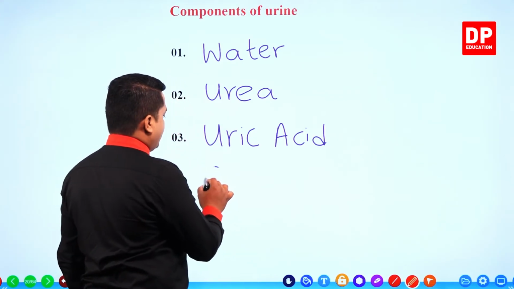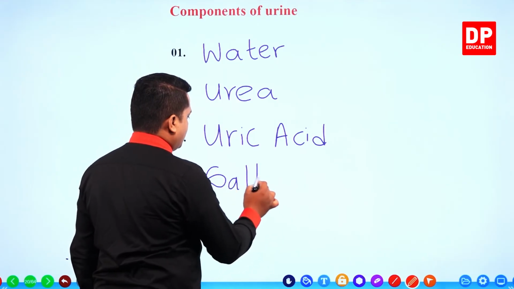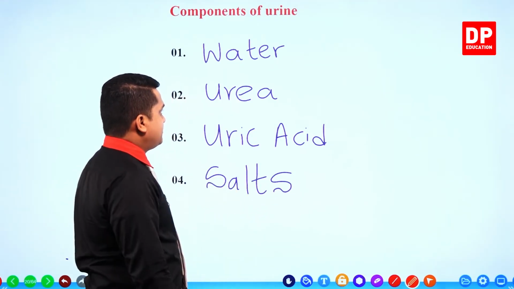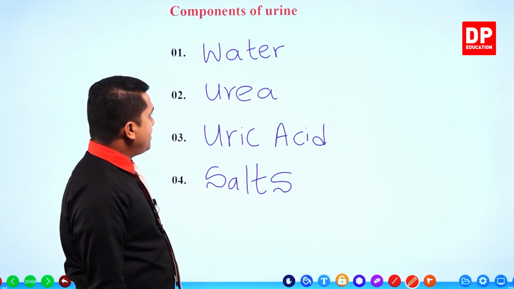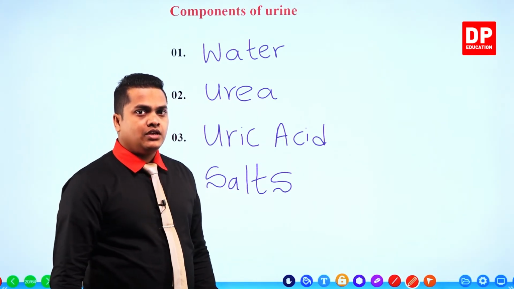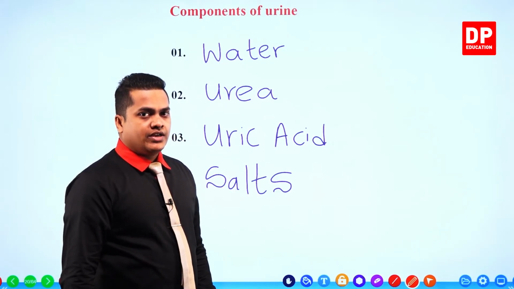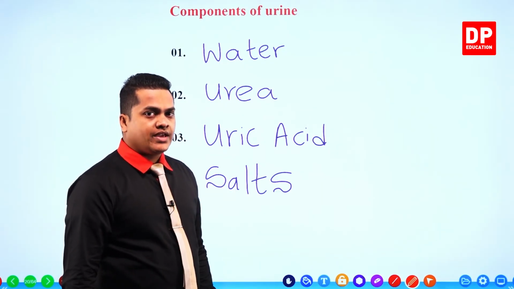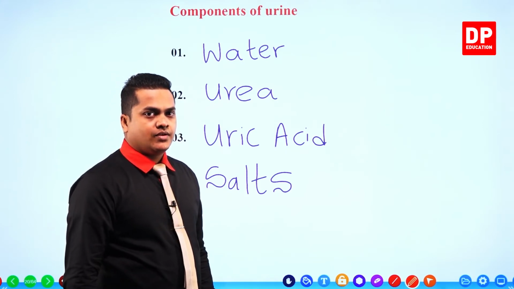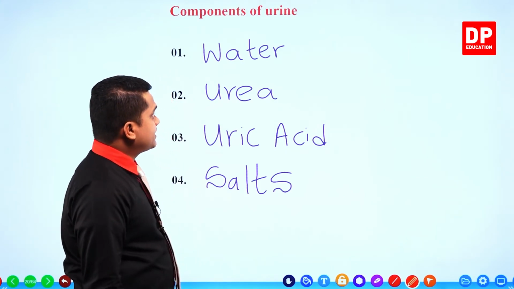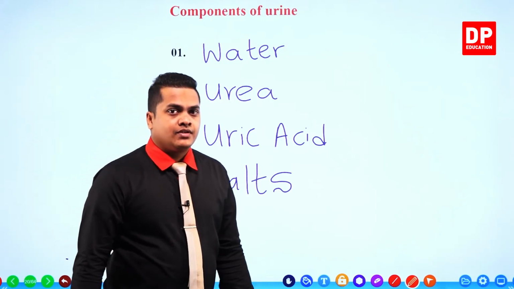So salts are the fourth excretory substance contained within urine. These are the main parts that we can observe within urine. Urine contains water, uric acid, urea and different types of salts. So this is the composition of urine.